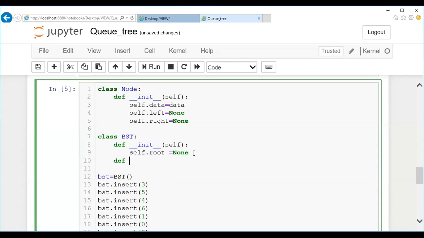So def insert. How was I calling the insert? I'm calling insert along with a value, like 3 or something, right? So here I can just receive the value with a variable name called data. Let me mention here self, comma, data. So what is this data? Whatever data is passed from the user is received here by using data.